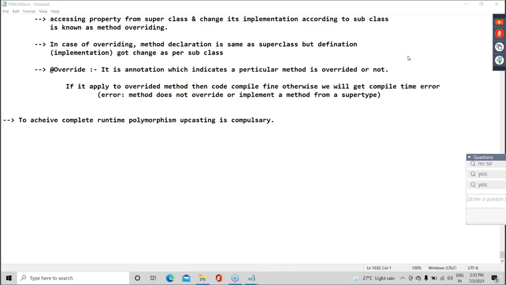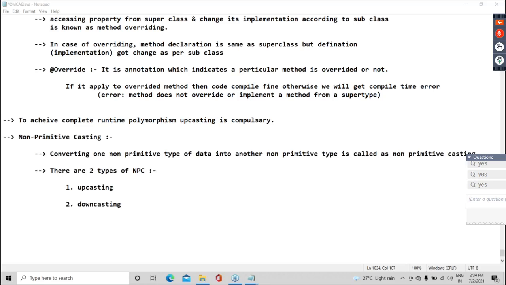So ultimately, guys, shall we take a heading as non-primitive casting? Obviously, casting means nothing but conversion.